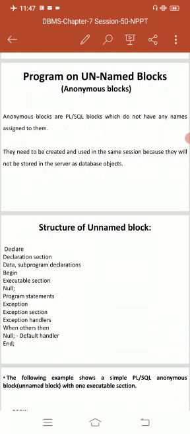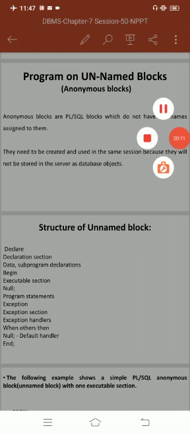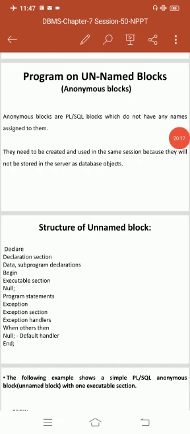Anonymous blocks can also have procedures and functions. Total anonymous PL/SQL blocks can be submitted to interactive tools such as SQL*Plus and Enterprise Manager, or embedded in an Oracle precompiler or OCI program.